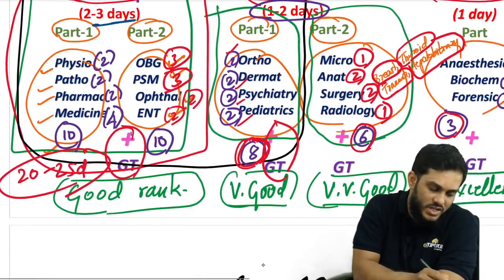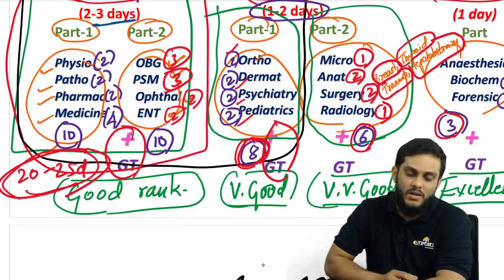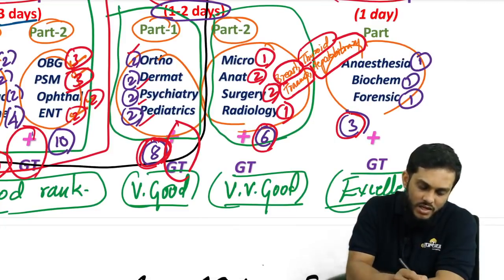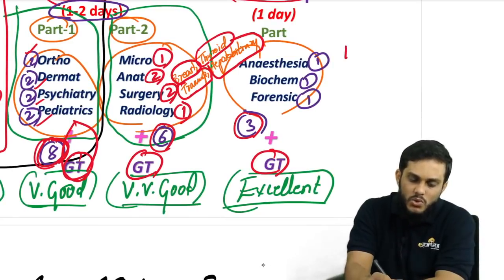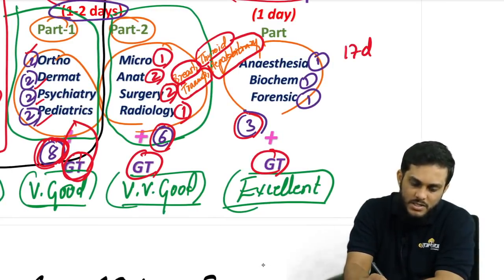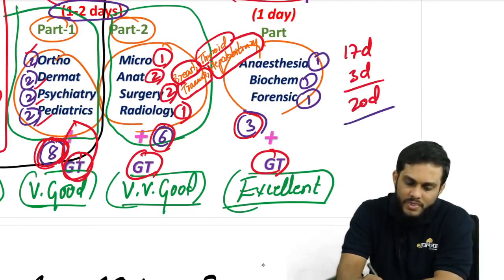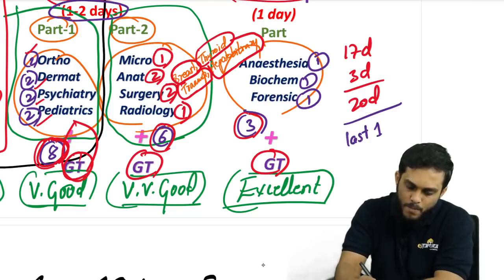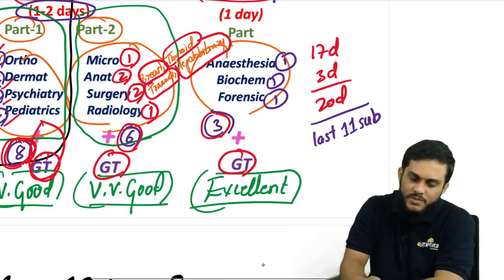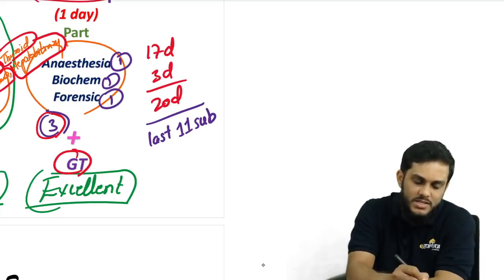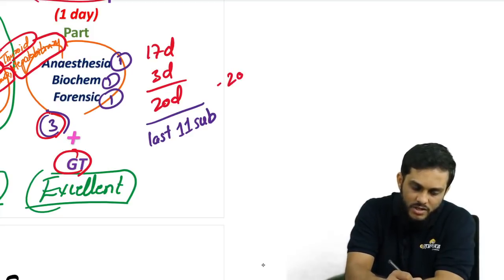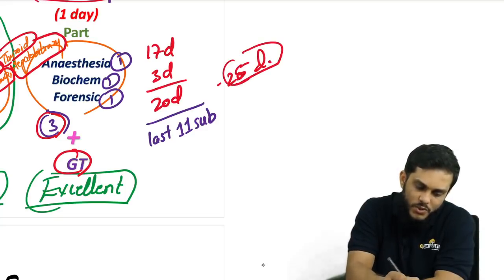But for the first 8 subjects, you are taking 20 to 25 days, right? So 17 days plus, there are 3 GTs which you have to give here. 17 plus 3, 20 days. So 17 days plus 3 GTs, total 20 days you are giving for the last 11 subjects. The first 8 subjects, you are giving 20 to 25 days. You keep 25 days only.